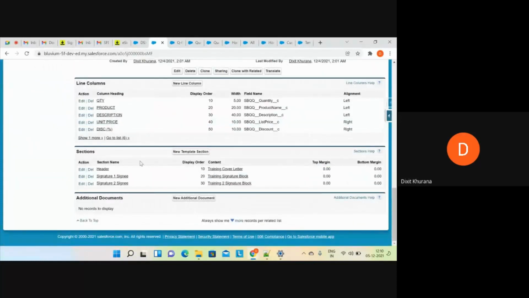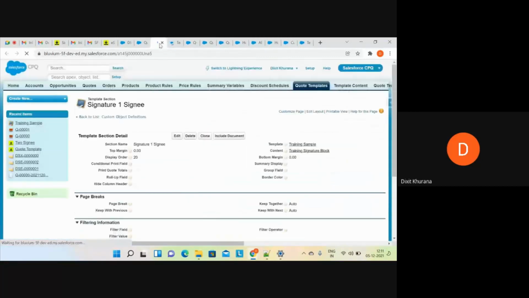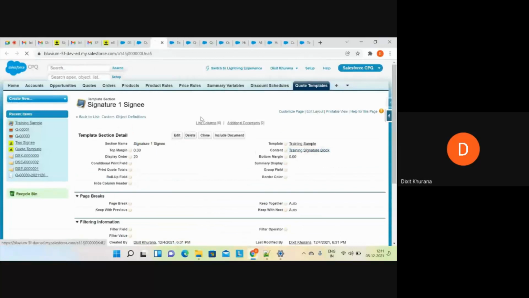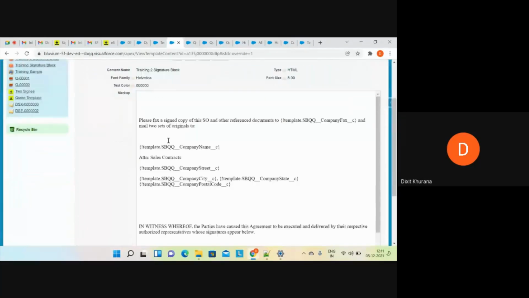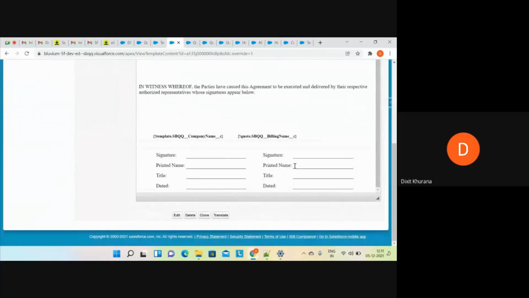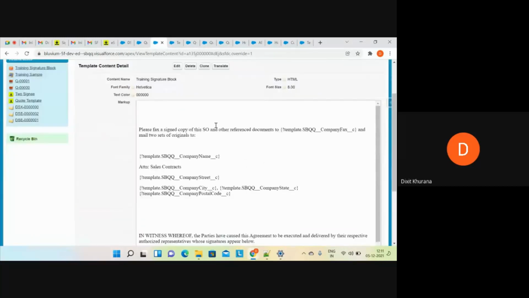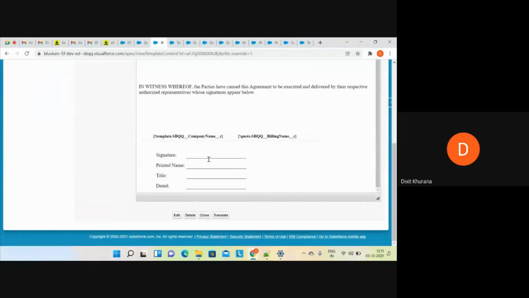This is the CPQ template, and in this we have two sections basically: one signature and two signature. If I open these two sections and template contents, you can clearly see there are two signature sections in one, and one signature section in the other.